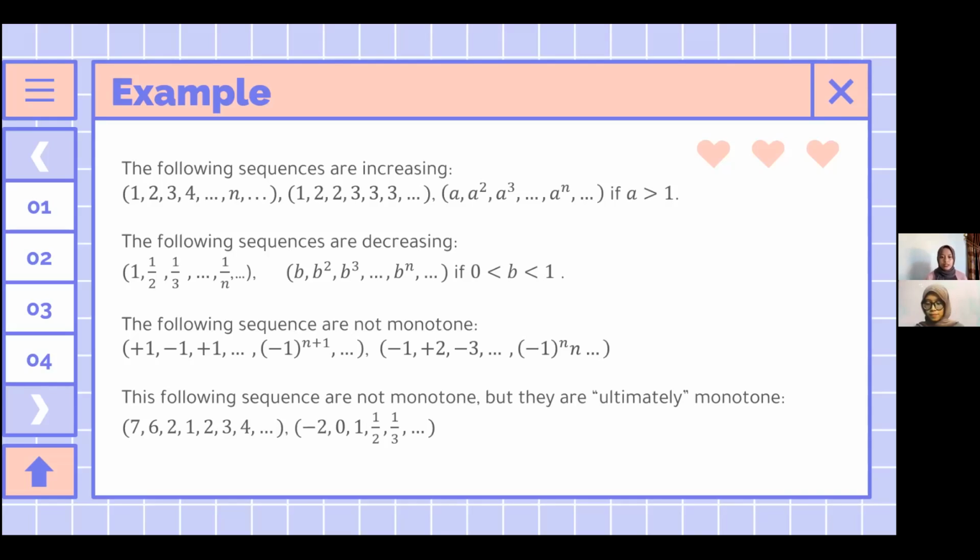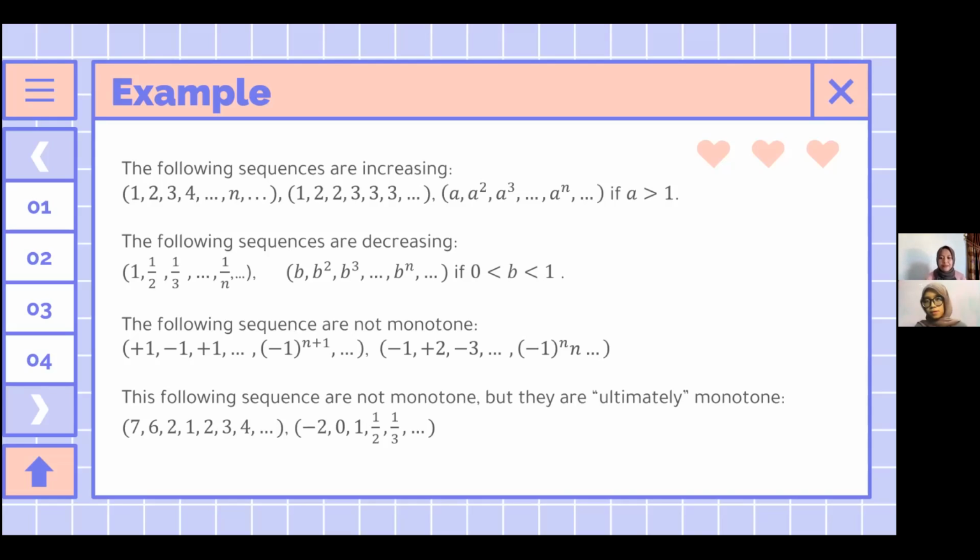And last, we have sequences that are not monotone, but they are ultimately monotone. We have the sequence 7, 6, 2, 1, 2, 3, 4, and so on. A sequence is called ultimately monotone if it is either ultimately decreasing or ultimately increasing. For the first example, 7, 6, 2, 1, 2, 3, 4.